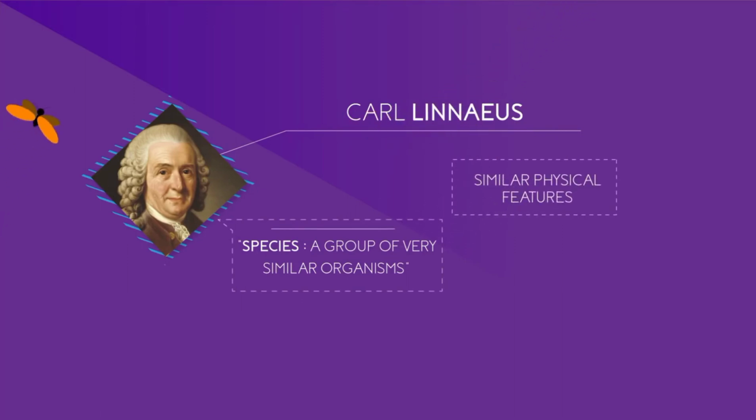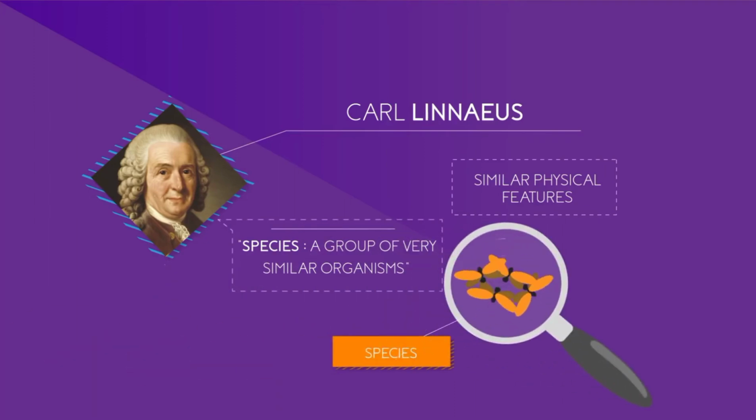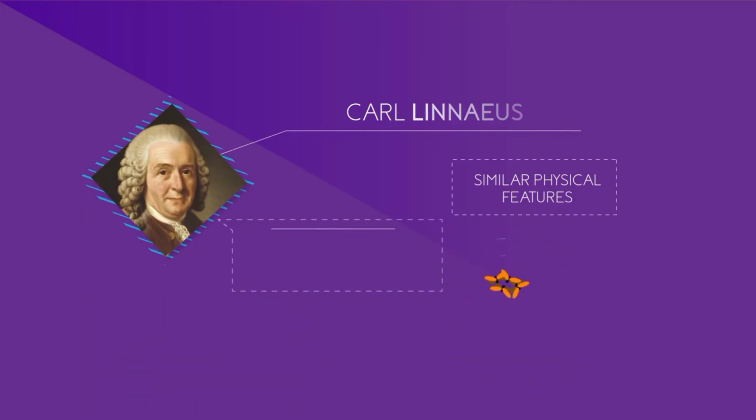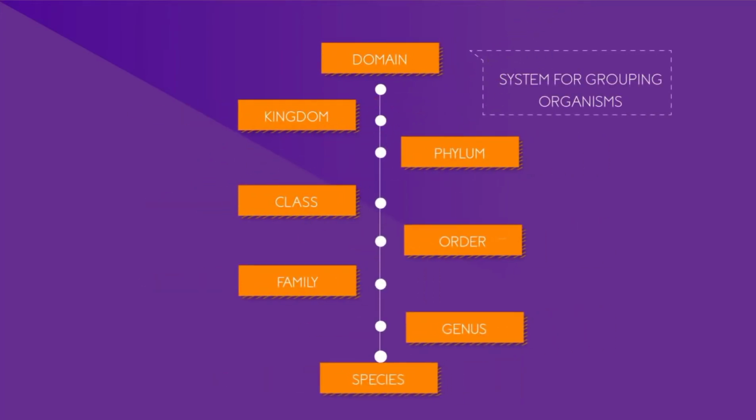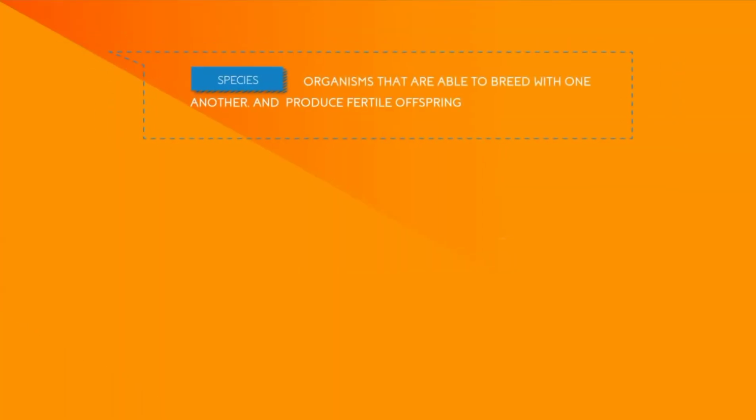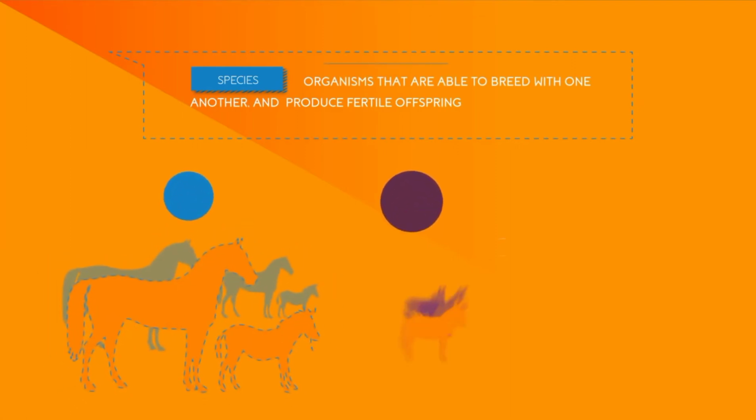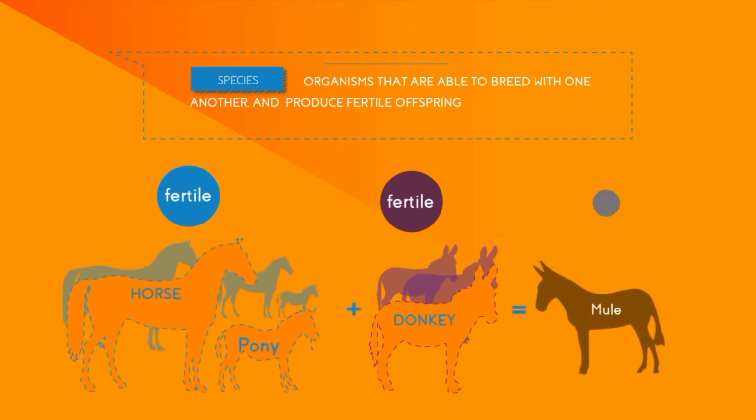This system placed organisms with the most similar characteristics together and grouped them called species. This set of species group was then incorporated into every large group based on shared physical features, right up to the level of kingdom. Domain, kingdom, phylum, class, order, family, genus, and species. A species is defined as organisms that are able to breed with one another and produce fertile offspring. Horses are one of its examples.